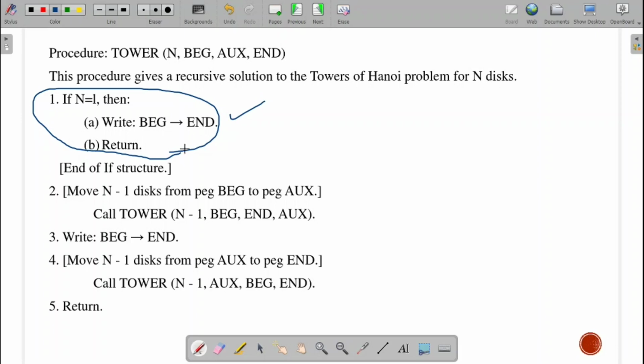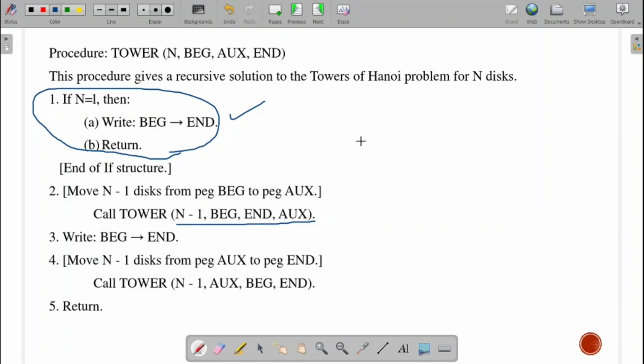If not, then I will come over here. Move the n minus 1 disks from A to B, with C as your auxiliary. Then make the movement from beginning to end: the lowermost disk on A, which is of highest weight, will be moved from beginning to end. Then next, move your n minus 1 disks, which were there in your auxiliary B point, to the end using A as your auxiliary. Fine. These are the three calls we are making.